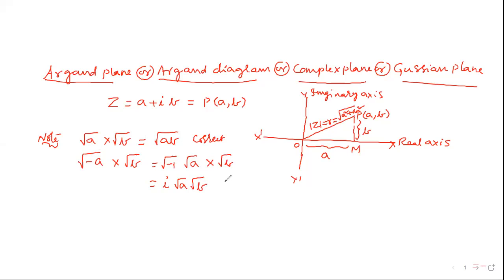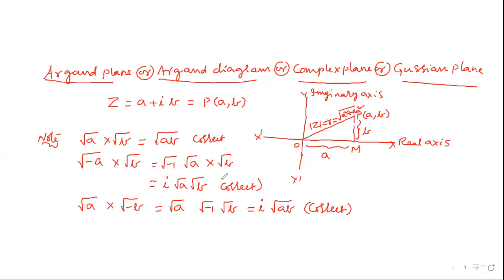It is also correct. Next, root a into root of minus b is root a into root of minus 1 into root b, whose value is i into root of ab. Also correct.